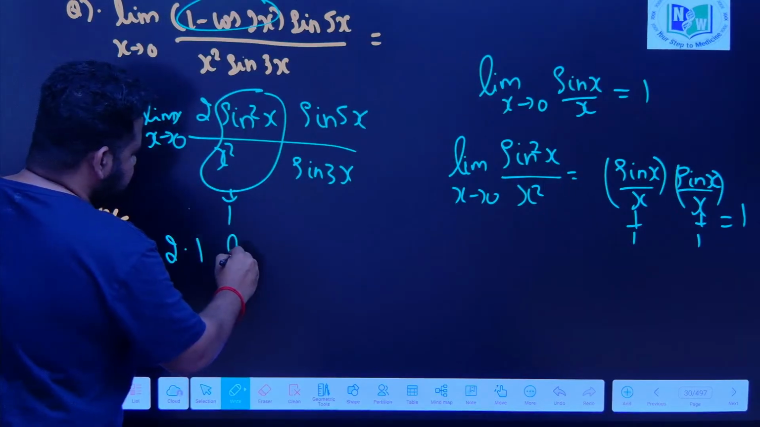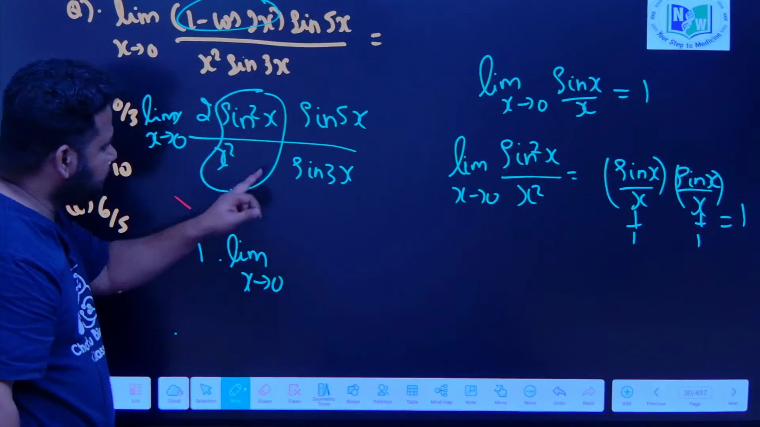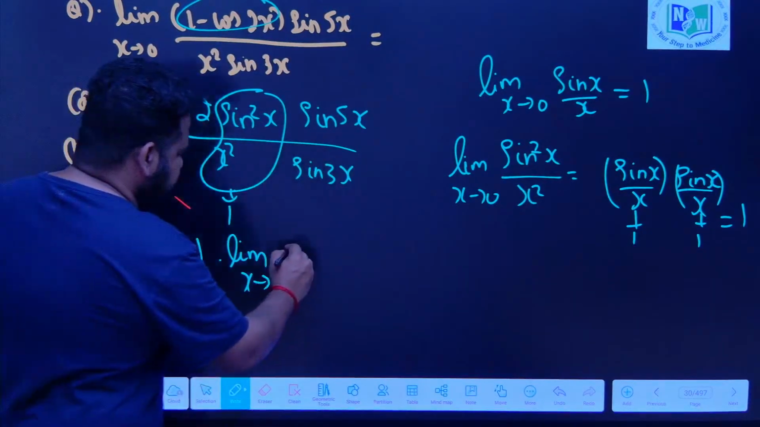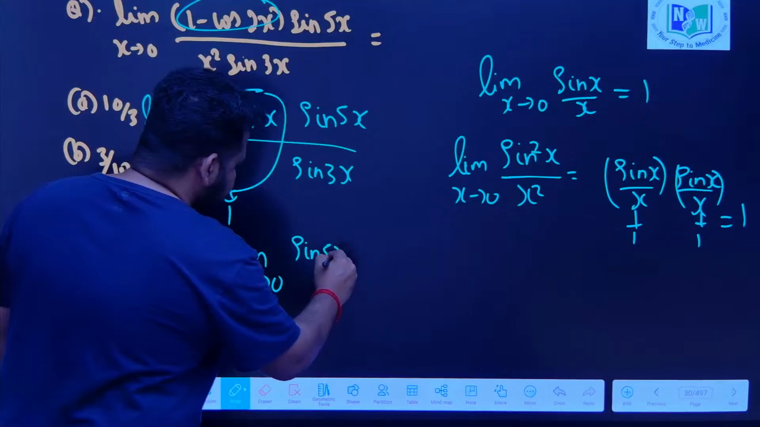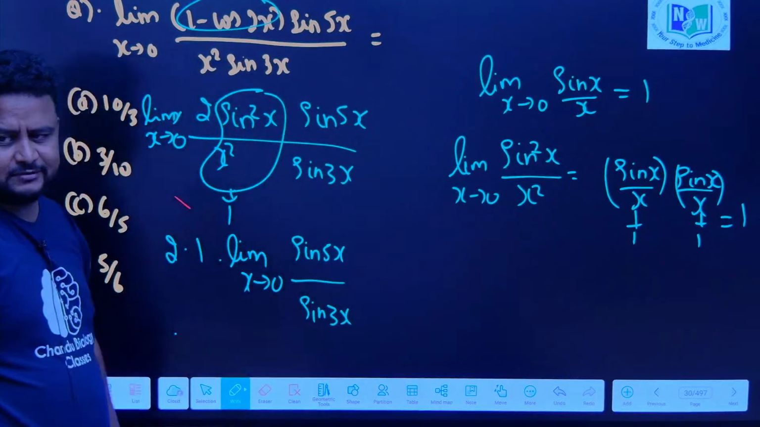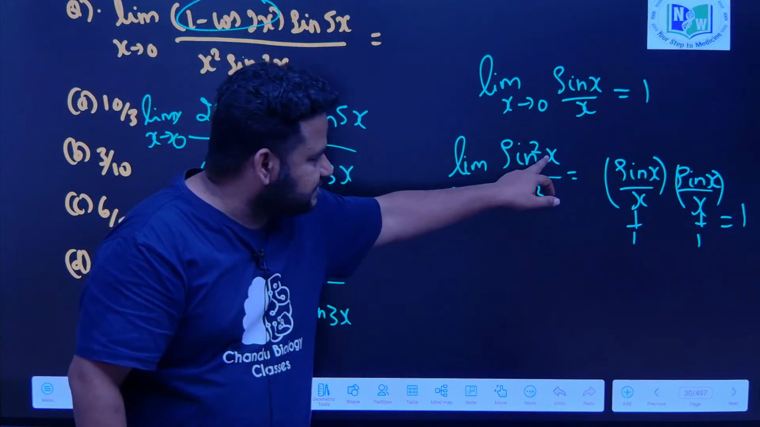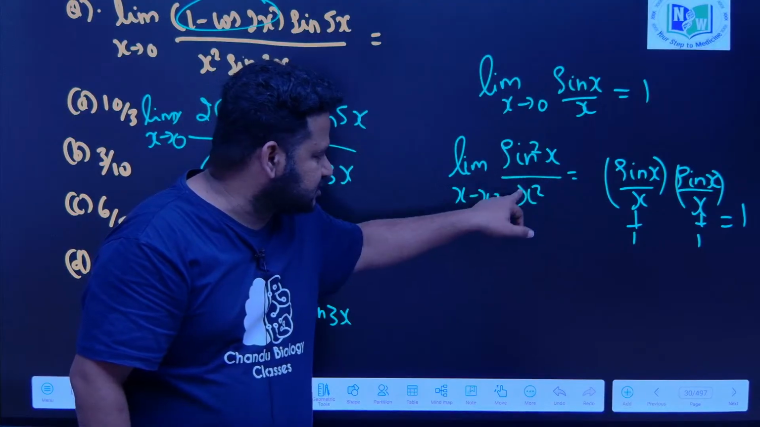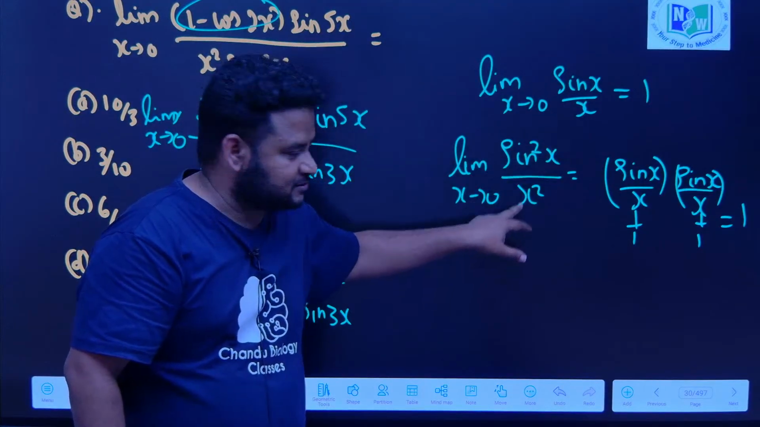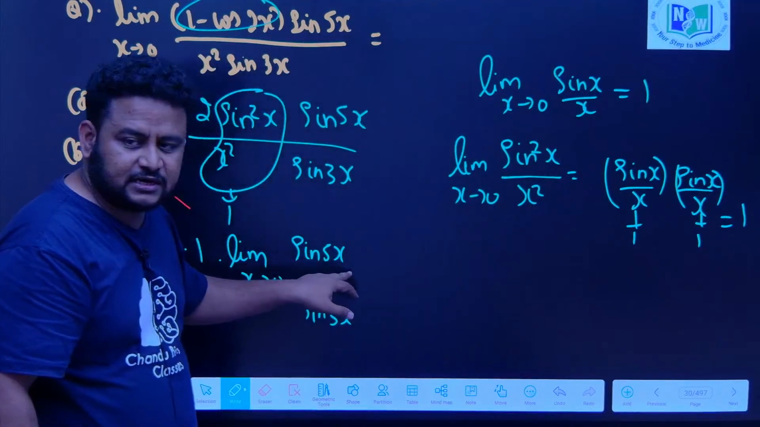Now what is left, limit as x tends to 0, we have sin 5x by sin 3x. One thing you must understand is that whatever is inside the angle, the same thing should be the denominator. If it is ax, this should be ax, if it is 2x, this should be 2x, if it is 5x, this should be 5x, if it is 100x, this will be 100x in the denominator. Here we are having 5x, but nothing in the denominator, what can we give?